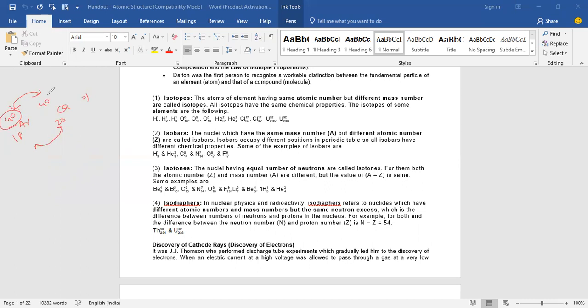Sir, the screen froze. I'm not able to see what you're writing. Can you check once again? Yes, sir. Now it loaded.